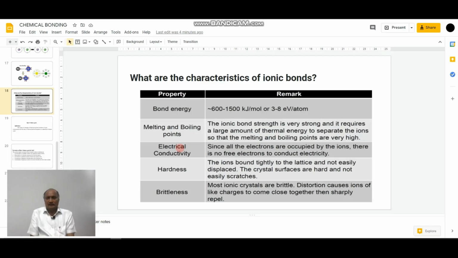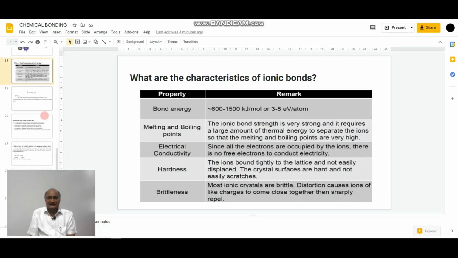Coming to the last point, that is brittleness. Most ionic crystals are brittle. The distortion causes the ions of like charges to come close together, and they then sharply repel. So these are some of the important characteristics of an ionic compound or an ionic bond.